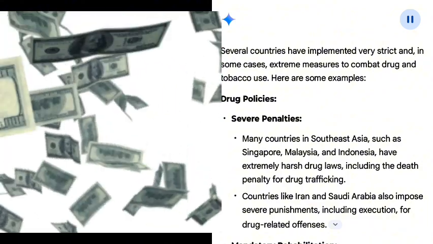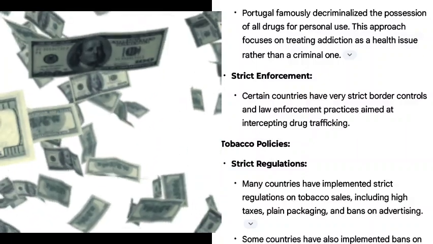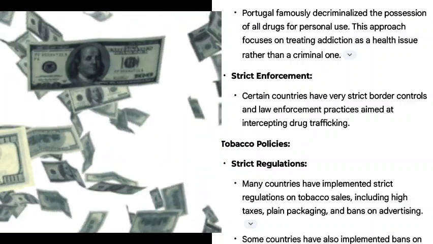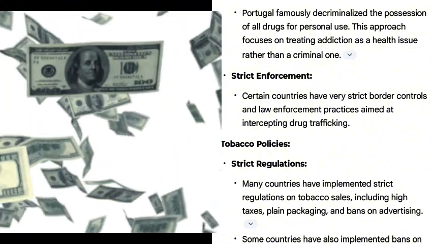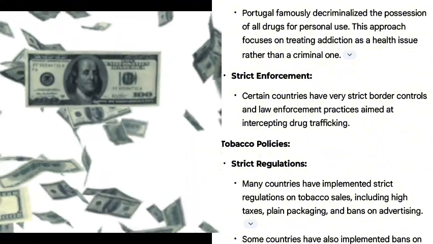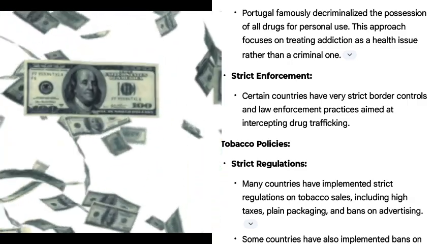Important considerations. The effectiveness and ethical implications of these extreme measures are often debated. Human rights concerns are often raised regarding severe penalties and mandatory rehabilitation programs. The success of drug and tobacco control policies varies depending on cultural, social, and economic factors. It's important to note that these are just some examples, and drug and tobacco policies vary widely across the globe.